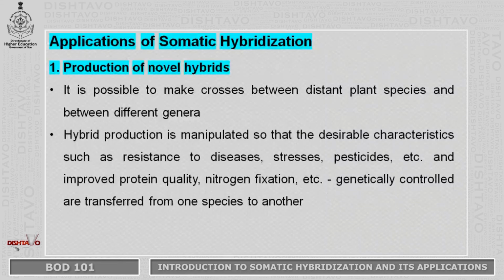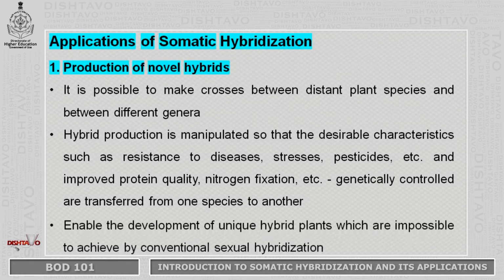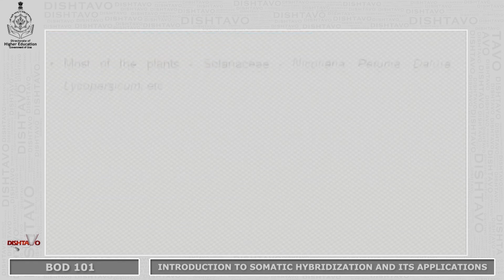Hybrid production is manipulated so that desirable characteristics such as resistance to diseases, stresses, pesticides, etc., and improved protein quality, nitrogen fixation, etc., which are genetically controlled, are transferred from one species to another. Somatic hybridization enabled the development of unique hybrid plants which are impossible to achieve by conventional sexual hybridization.